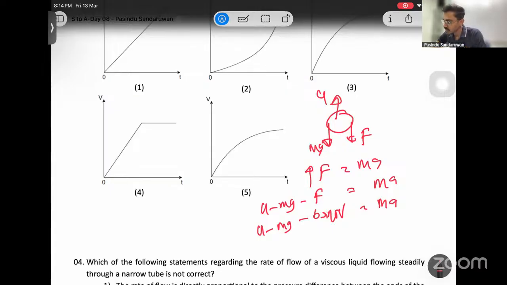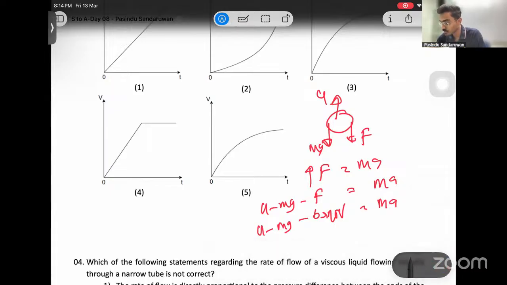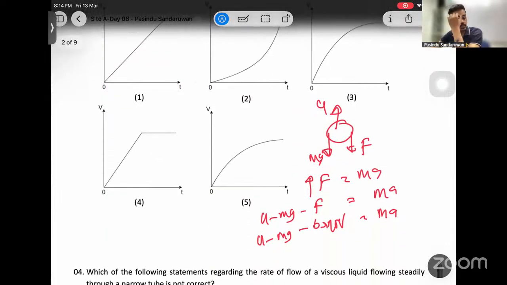As it moves upwards, which of the graphs fits? What we know is, what about pressure? Pressure decreases, because pressure of a liquid depends on the depth. Delta p of a liquid is h rho g. So when depth decreases, pressure decreases.